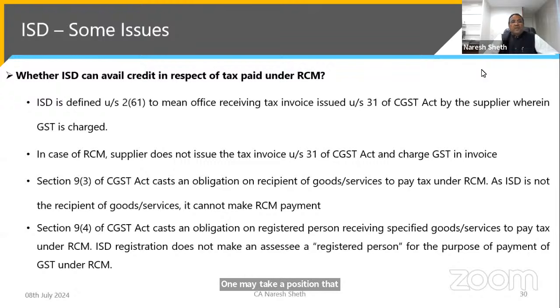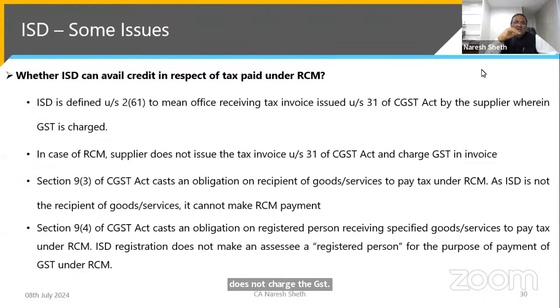Whether ISD can avail the credit in respect of tax paid under RCM. This was a very big issue because ISD is defined under Section 2(61) to mean an office receiving the tax invoice under Section 31 of the CGST Act from the supplier wherein GST is charged. What is ISD? ISD is just a post office. It gets the invoices from there. In case of RCM, the supplier does not issue the tax invoice under Section 31 and does not charge the GST.